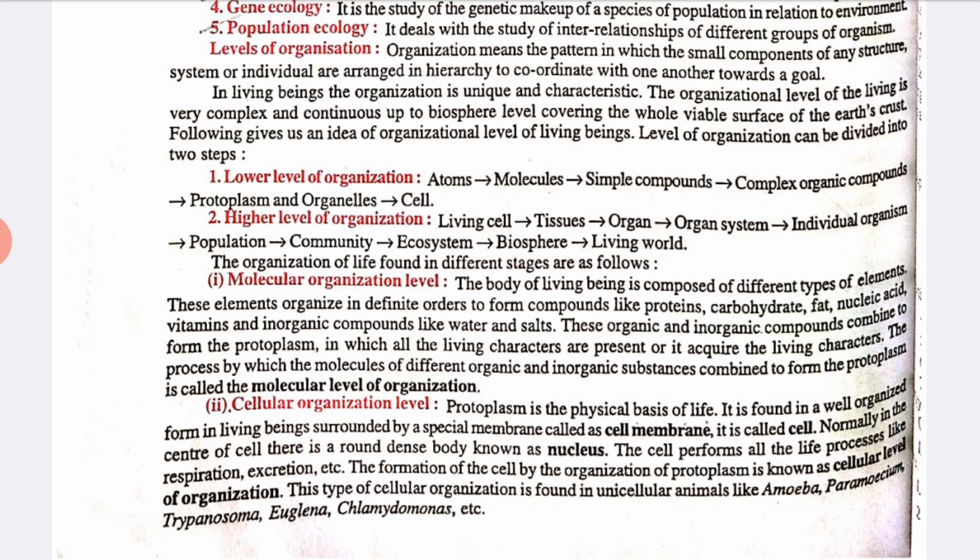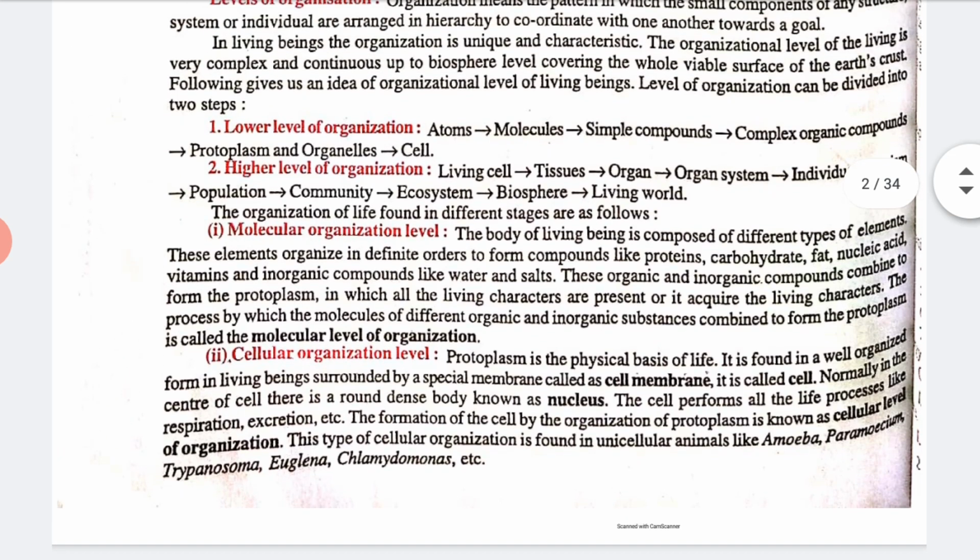The organization of life is found in different stages, and they are as follows. First is the molecular organization level, and next we have many other levels. Let's start with molecular organization. The body of a living being is composed of different types of elements, and these elements are organized in a definite order to form compounds like protein, carbohydrate, fat, nucleic acid, vitamins, etc. All these come under the molecular organization level.